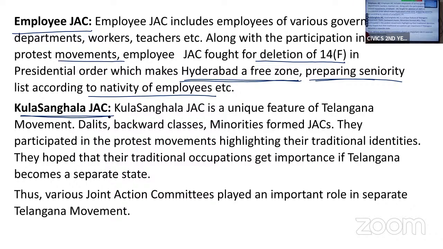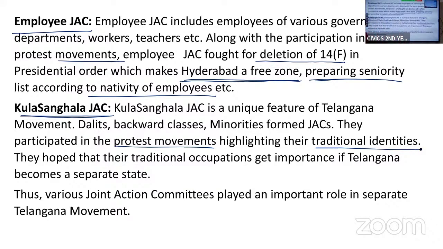They participated in all the protest movements. They participated in Million March, Sakala Janula Samme, Manavaharam, whatever movements were organized by the political JAC, the Kula Sanghala JAC participated and supported it. Their intention was to highlight their traditional identities.